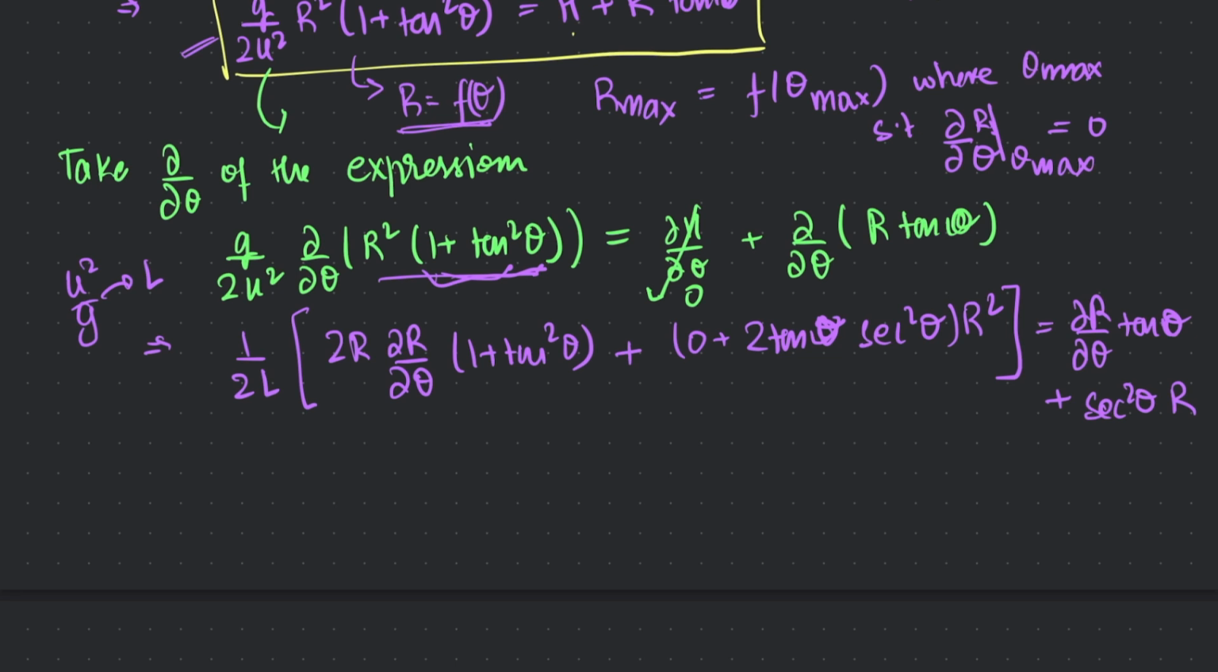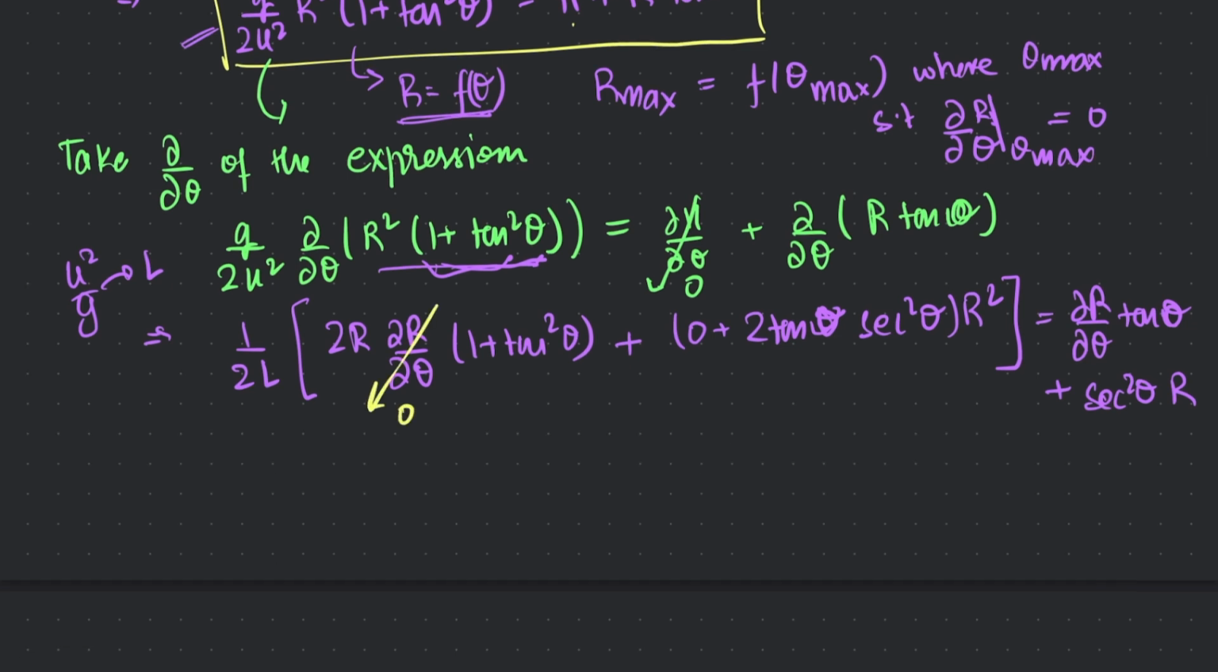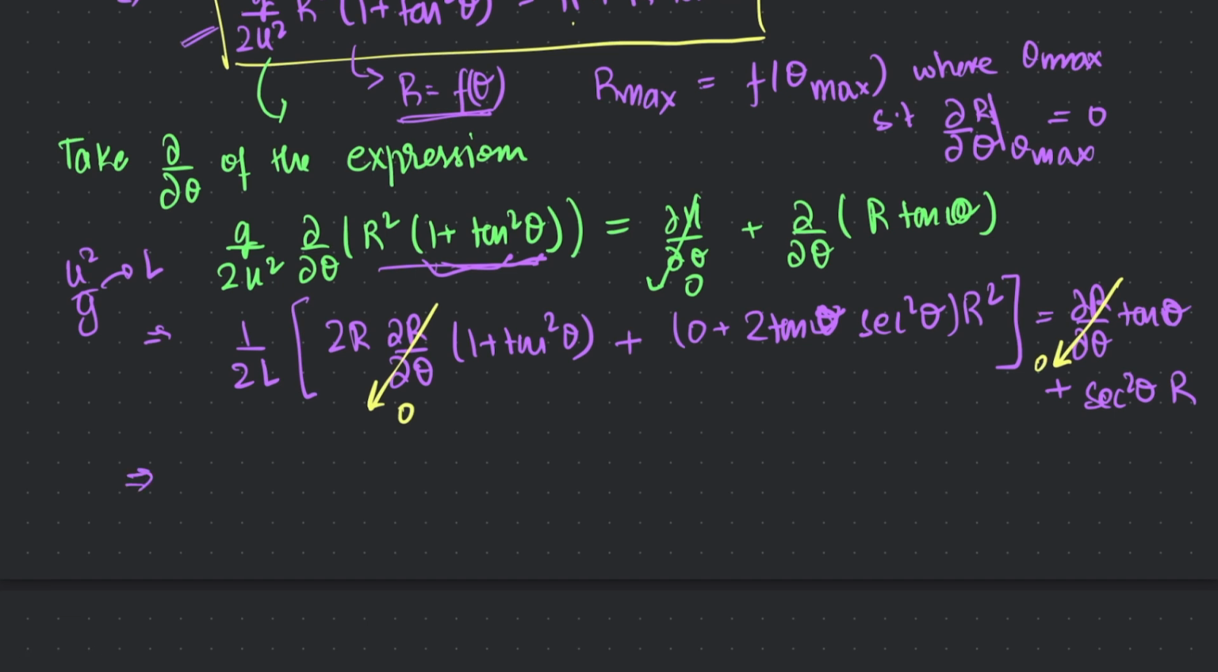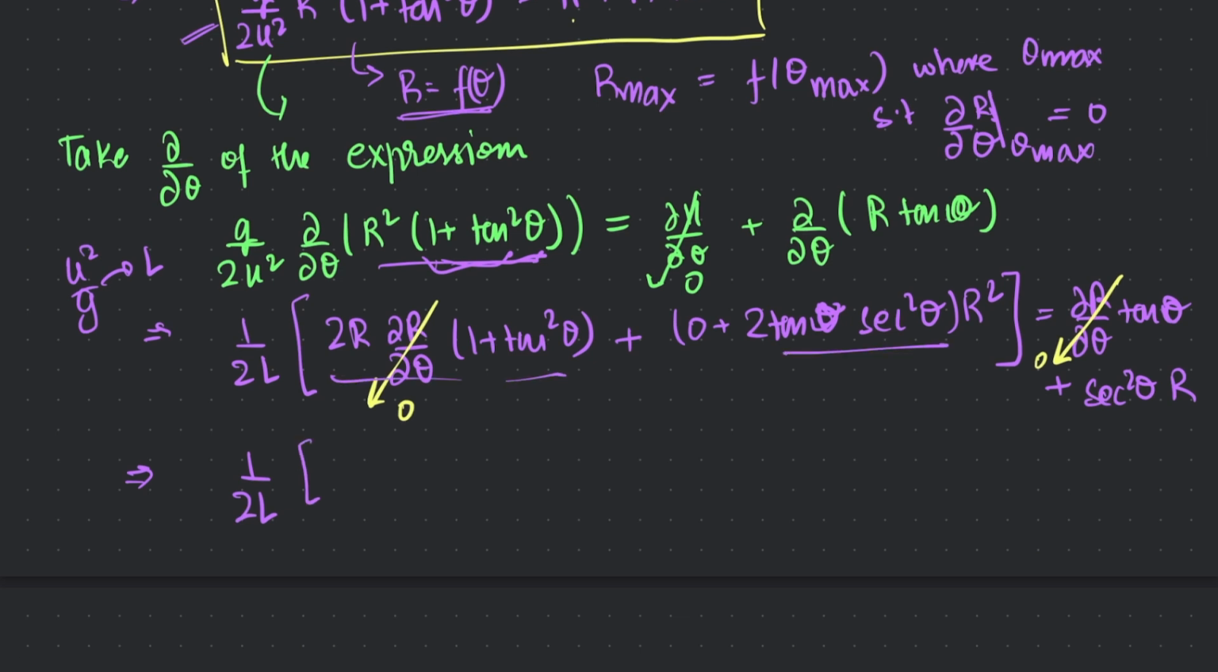if this were evaluated at the point where we were looking at the case for the maximum range, and when the theta was theta max, then we would have this term to be 0 and this term to be 0. So in that case, we would have been able to write 1 by 2L, and this entire term goes away. You're just left with this 2 tangent of theta, I'm going to call it theta max, and secant square of theta max times r max squared, and on the other side we would have r max, and secant squared of theta max.